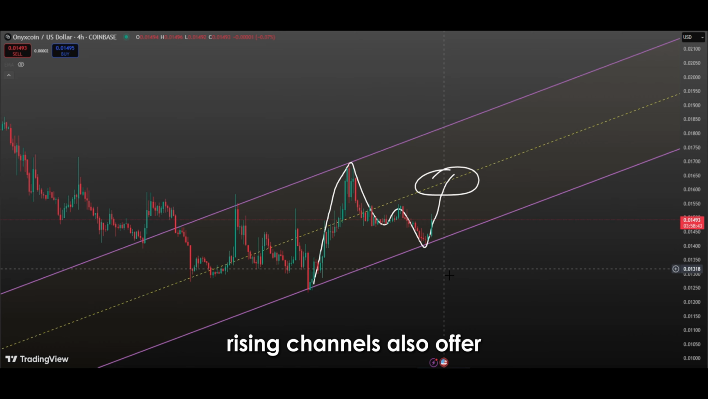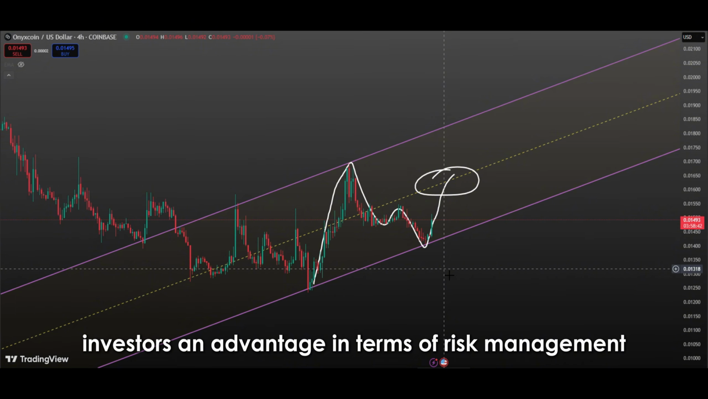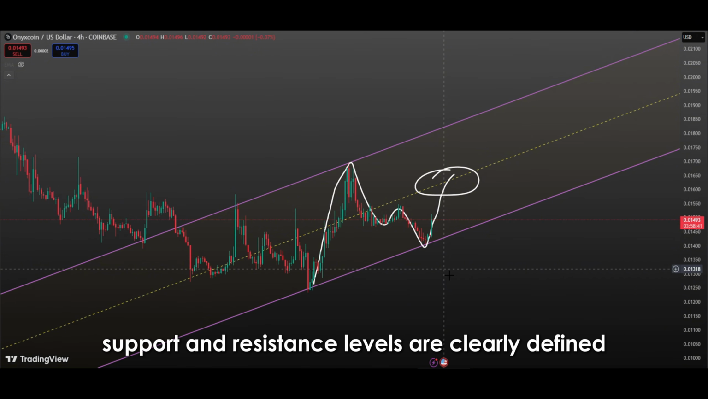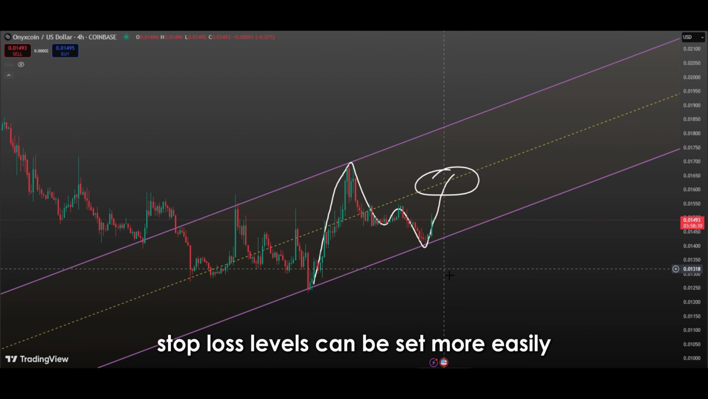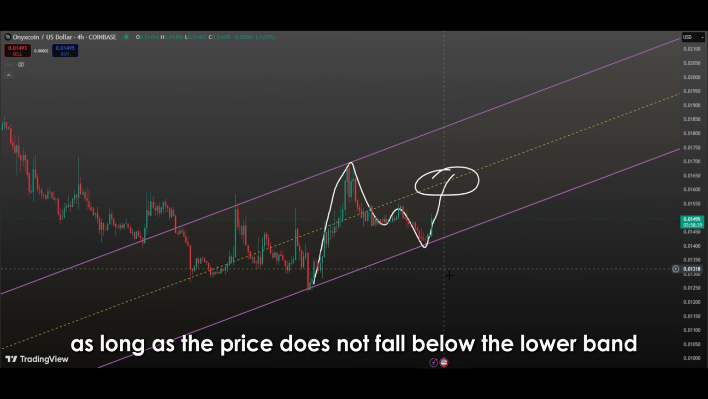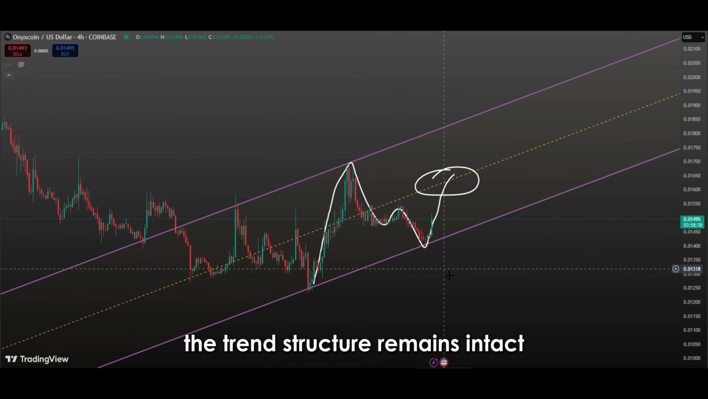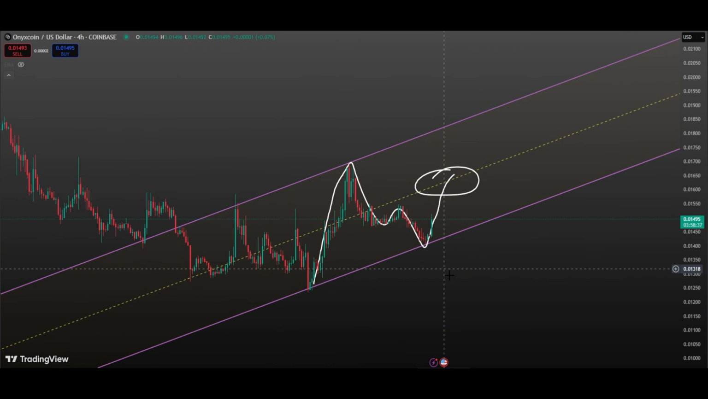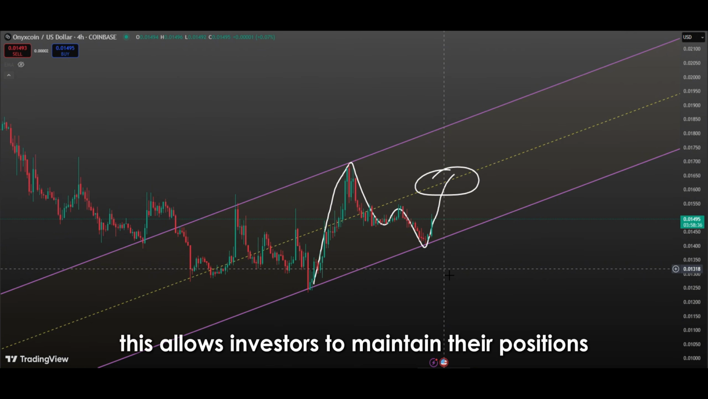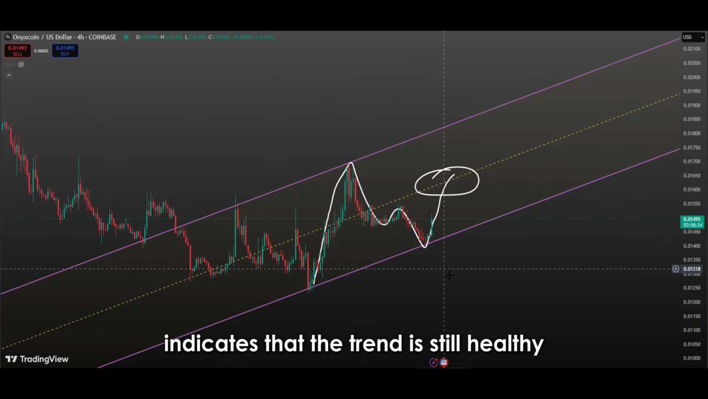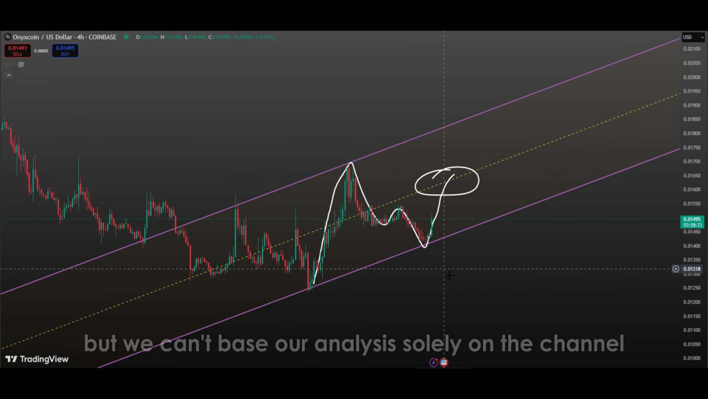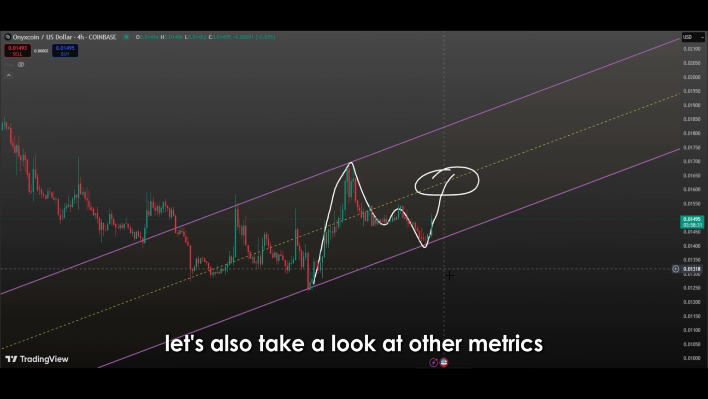Rising channels also offer investors an advantage in terms of risk management. Since both support and resistance levels are clearly defined, stop-loss levels can be set more easily. As long as the price does not fall below the lower band, the trend structure remains intact. This allows investors to maintain their positions based on a technical framework. The fact that the price is still moving within the channel indicates that the trend is still healthy and that buyers remain strong, but we can't base our analysis solely on the channel. Let's also take a look at other metrics.